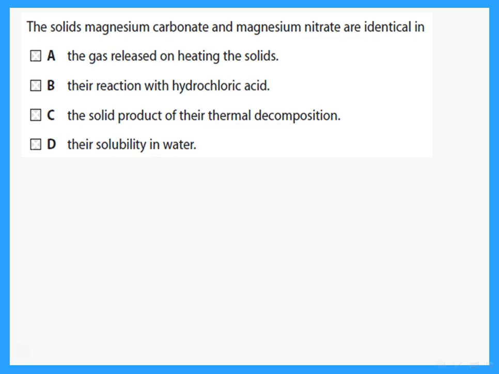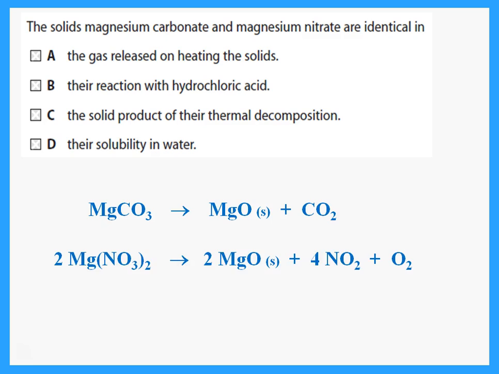The solids magnesium carbonate and magnesium nitrate are identical in what? And please remember the word identical. Well, when we have magnesium carbonate and break it up, it gives magnesium oxide and carbon dioxide. The magnesium nitrate, when we heat it and break it up, will give magnesium oxide plus nitrogen dioxide plus oxygen. So he's saying they are identical in what?